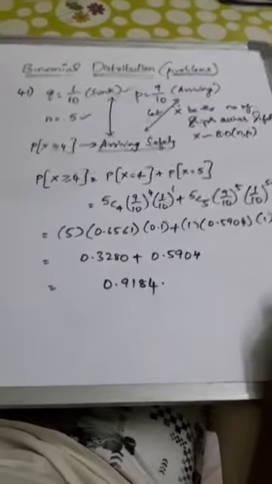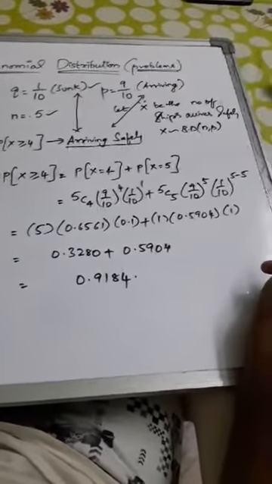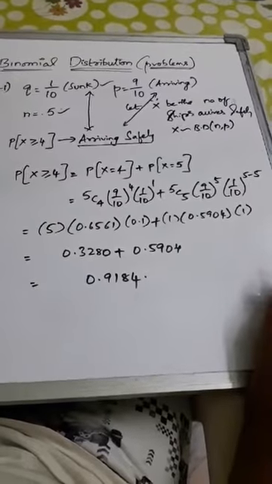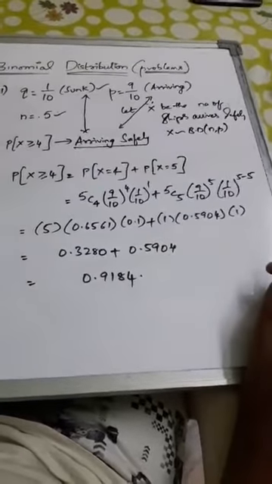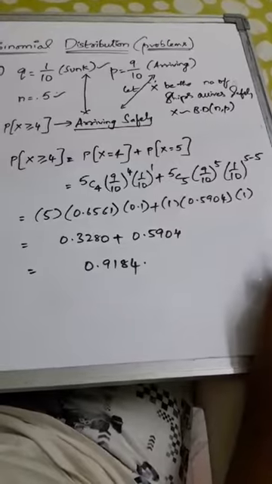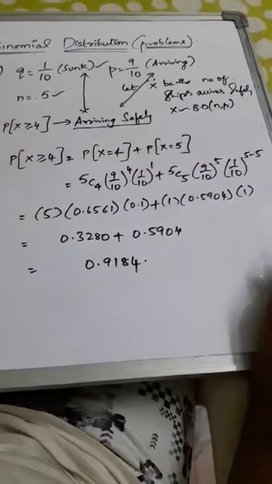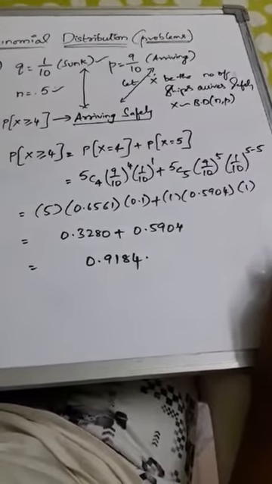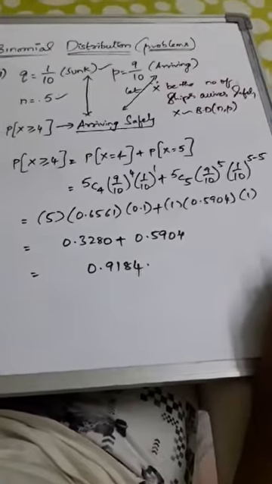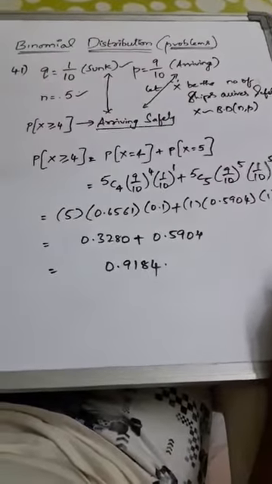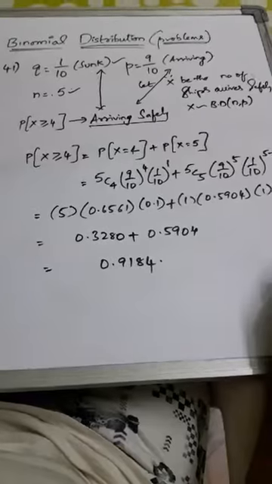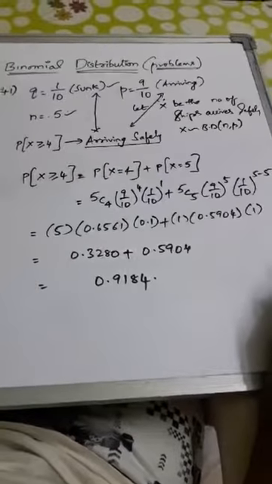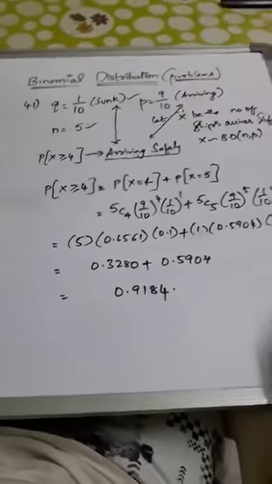At least 4 arriving safely means P of x equals 4 and P of x equals 5. So 5c4, 9 by 10 whole power 4 and 1 by 10 whole power 1, plus 5c5, 9 by 10 whole power 5 and 1 by 10 whole power 5 minus 5. Conclusion: 0.9184. That is the final answer.